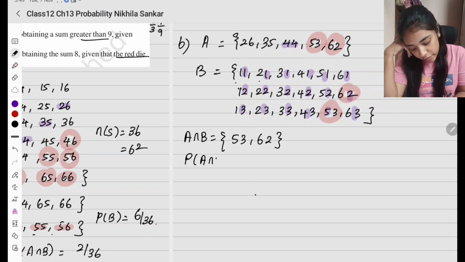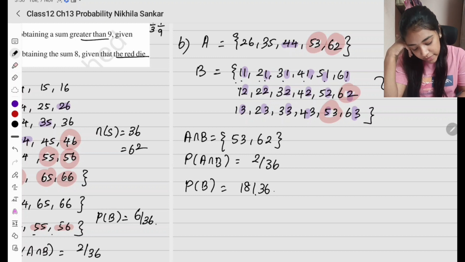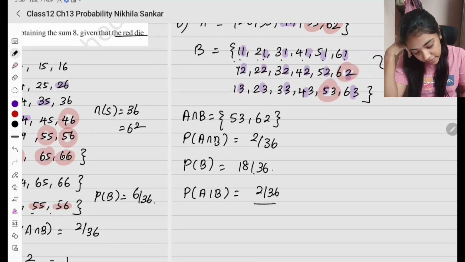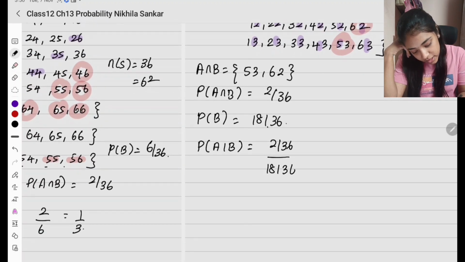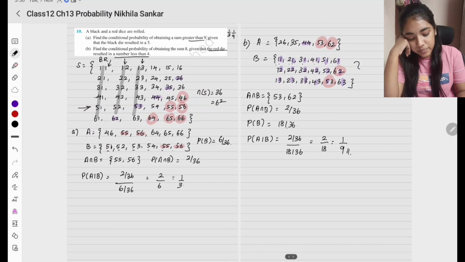So probability of A intersection B is going to be 2 divided by 36. Right? What is the total sample space? 2 divided by 36. And probability of B is going to be, how many elements do I have? I have 1 2 3 4 5 6. 6 3s are 18. So I have 18 divided by 36. So probability of A given B equals the intersection 2 by 36 divided by 18 by 36. So final answer is 2 by 18, which is 1 divided by 9. So this is my final answer. Okay, please copy.